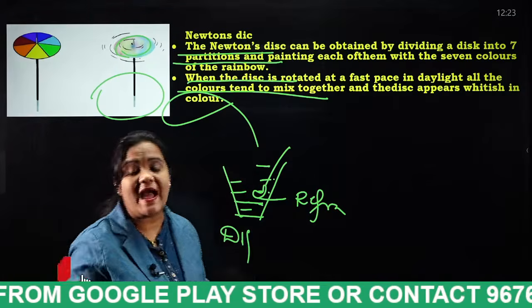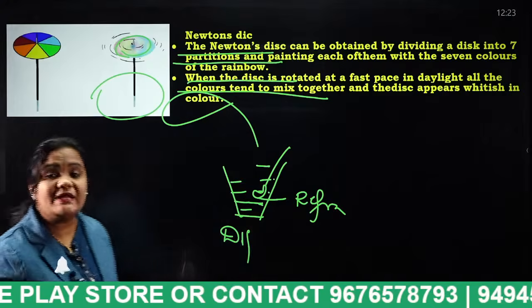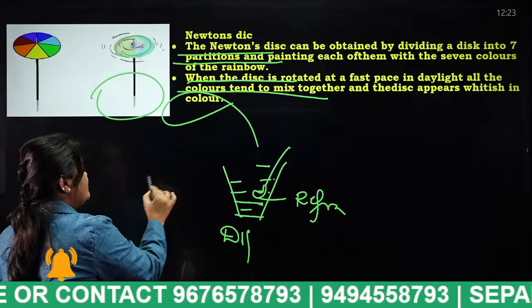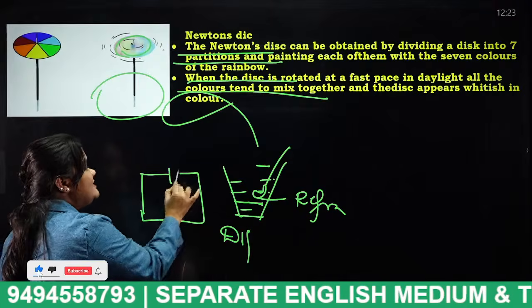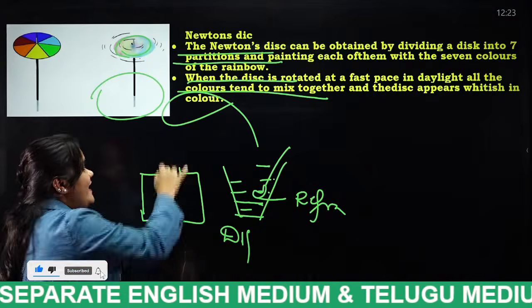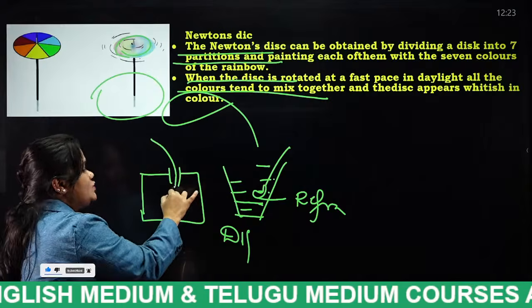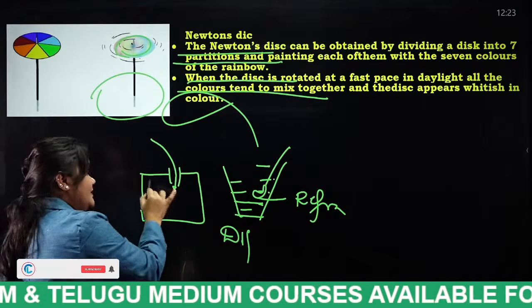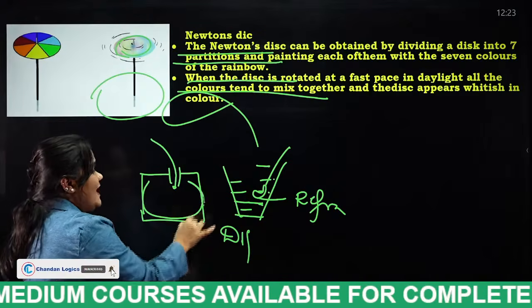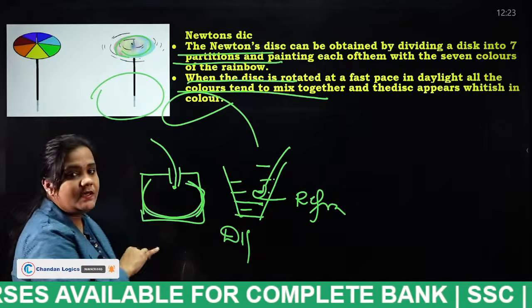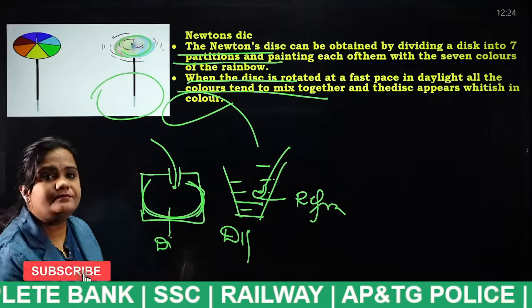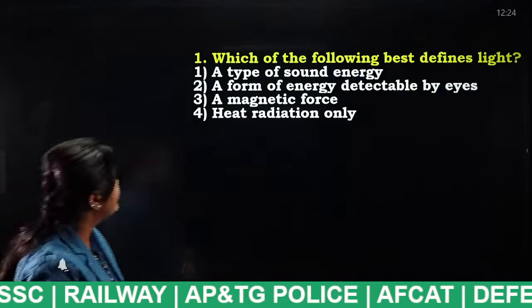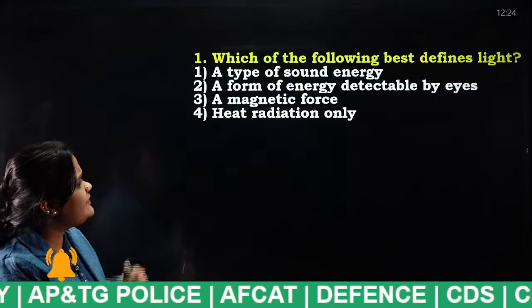And similarly, what is diffraction, students? I have explained many times. Diffraction is nothing but what, students? This is an empty, closed room. There exists one slot. When a light ray falls through this slot, what happens? The light ray will spread throughout the room. This is known as what, students? Diffraction property.